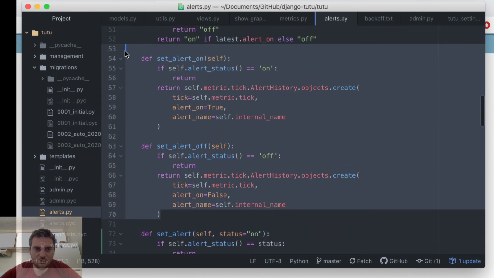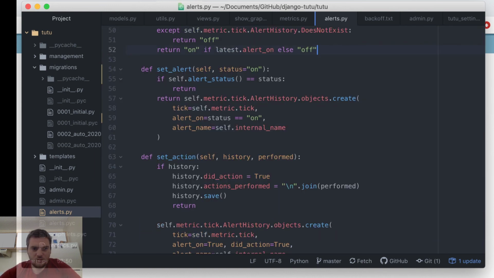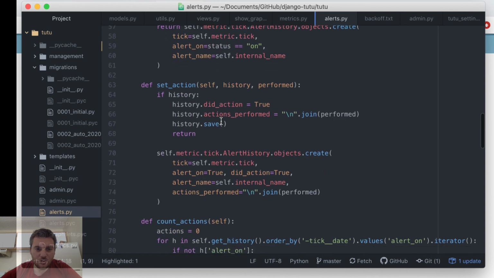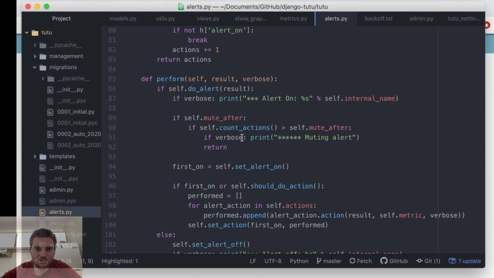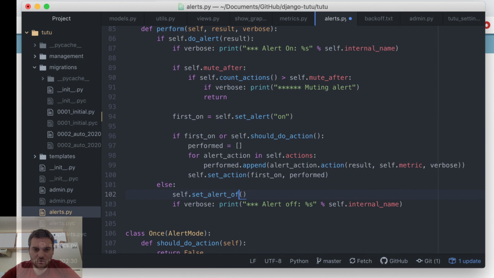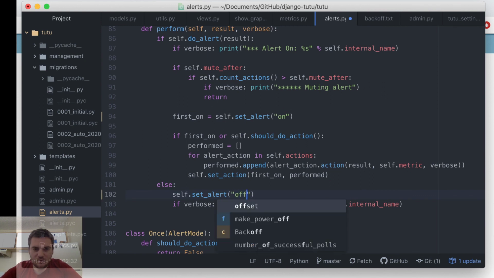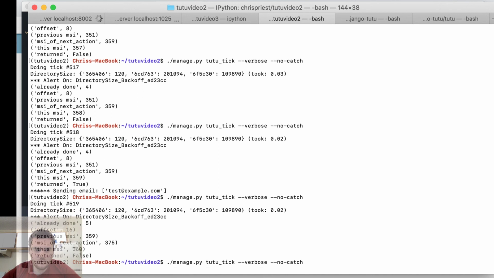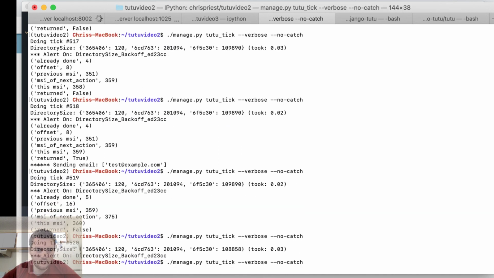So I can delete these 2. And so anytime the older function is called, I just replace it. So like this, just set alert, just say on. Then set alert, this will just be off. And let's just make sure this works.